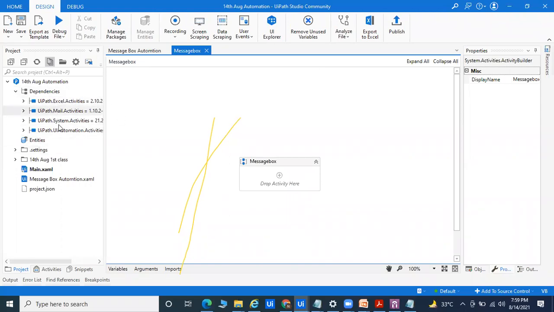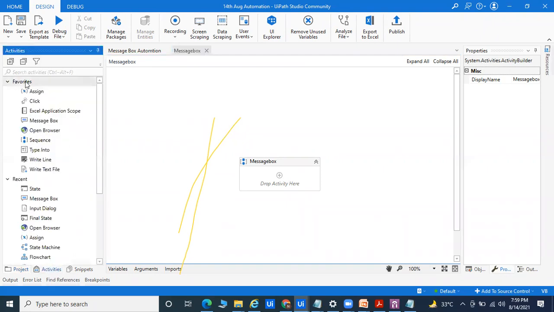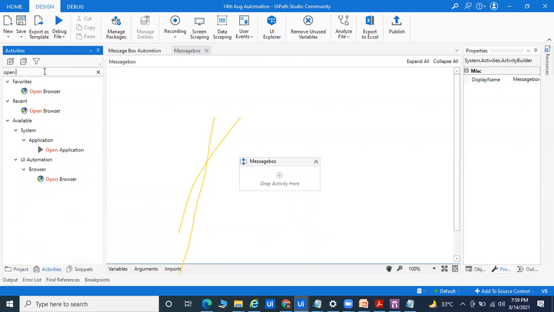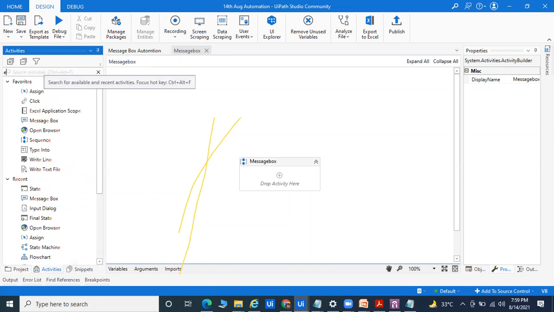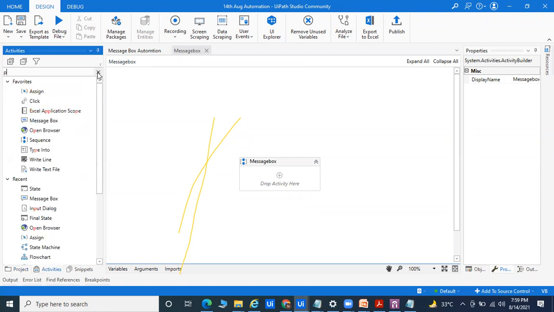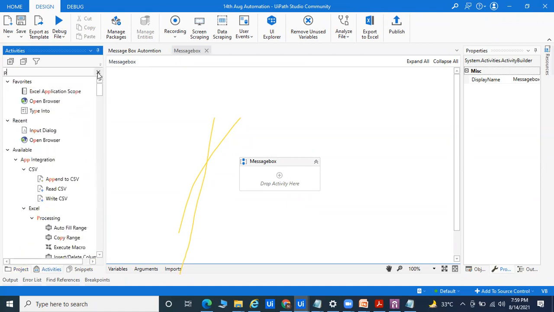So we have 4 dependencies, and based on your dependencies we are getting this activity panel. Activity is nothing but, suppose you want to automate an open project, so that dependency is already installed, that's why we're getting it. If you go for the Excel part, we have multiple activities for Excel, like the application scope. But if you go for the PDF, there is no activity.